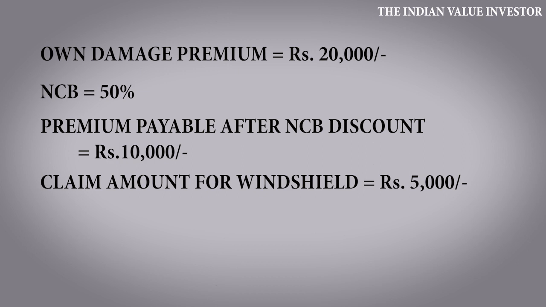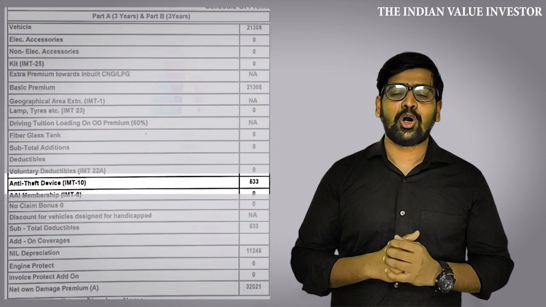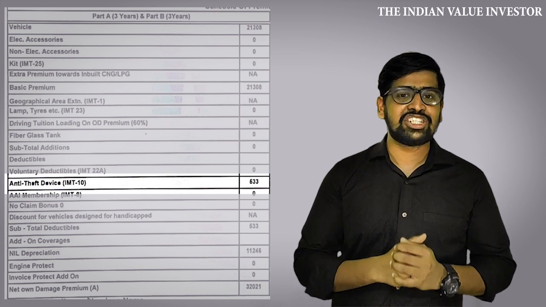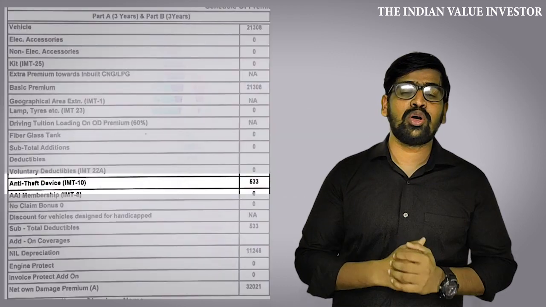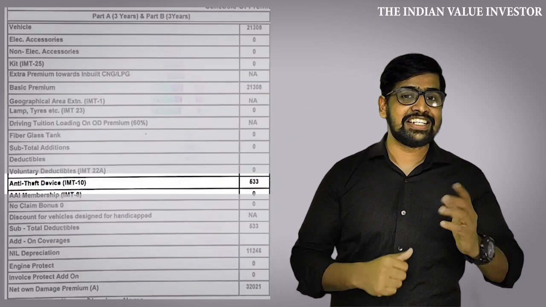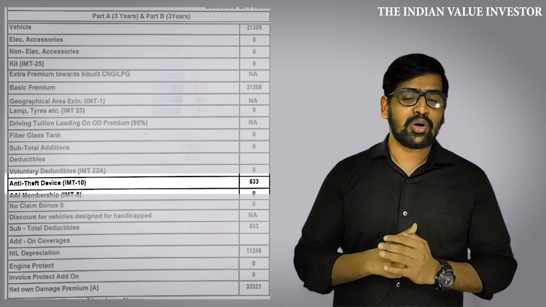Now for his next renewal, he loses his 50% NCB eligibility and will have to pay the entire own damage premium. Motor insurance policies also give discounts for having installed anti-theft devices that are approved by ARAI. So the next time you're going for renewal of your insurance policy, check if your vehicle has an anti-theft device mechanism and go claim for your anti-theft discount as well.